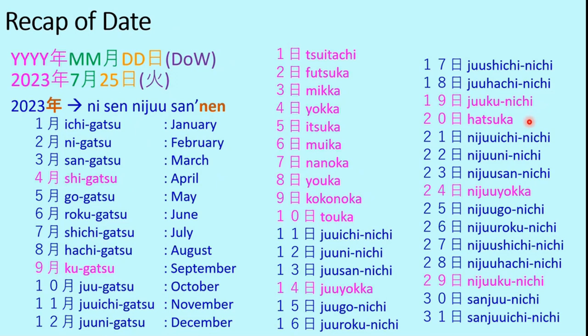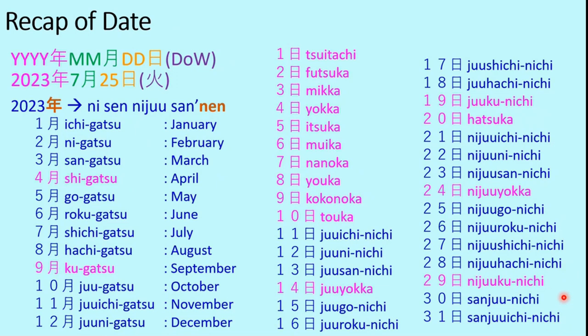Then 20 is important because it's called Hatsuka. Hatsuka is 20. Then again it follows the same principle: Niju Ichinichi for 21, Niju Ninichi for 22, Niju San Nichi for 23. 24 will again be Niju Yokka. Then we have Niju Go Nichi, Niju Roku Nichi, Niju Shichi Nichi, Niju Hachi Nichi, Niju Ku Nichi, Sanju Nichi, and Sanju Ichinichi.